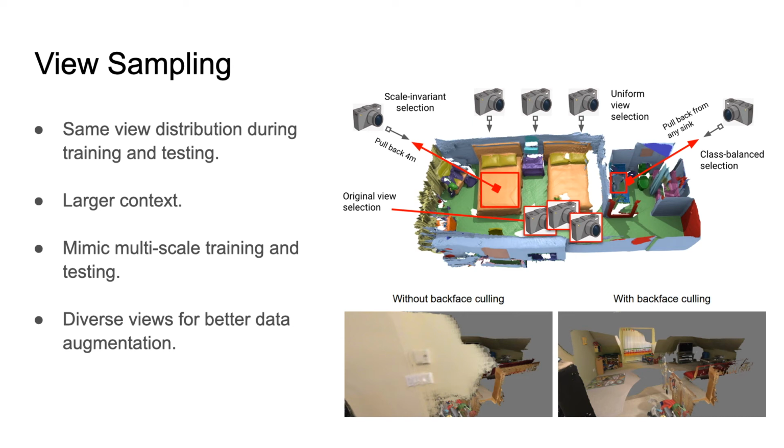We use a combination of a few engineered policies to select good camera views, but they are all motivated by the following underlying principles. First, a good view provides large enough context. We don't want our views to be too close to a surface, which makes it very hard to parse the scene. We also want the distribution of views to be similar during both training and testing. To resolve scale invariance issues of 2D CNNs, we want our view sampling process to mimic multi-scale training and testing. Also, finally, sampling more diverse views provides better data augmentation.